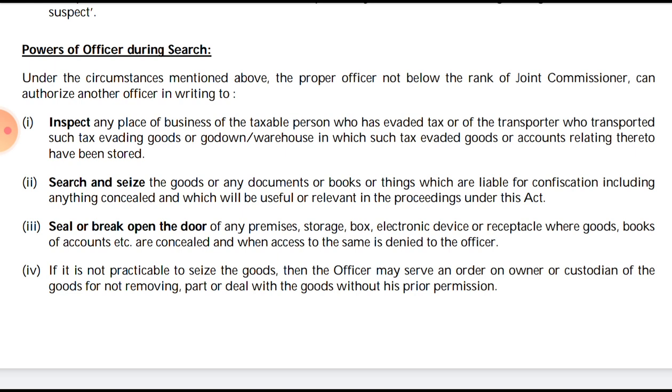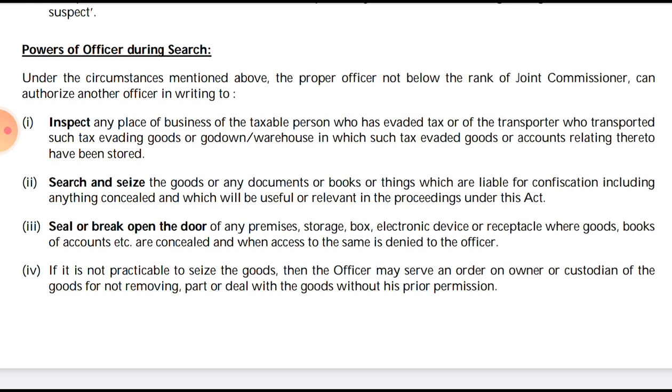Then he will authorize him to seal or break open the door of any of the premises, storage box, electronic devices, or receptacle where the goods, books of accounts, etc. are concealed, and when access to the same is denied to the officer. When access is denied, they have given the power of breaking that as well.